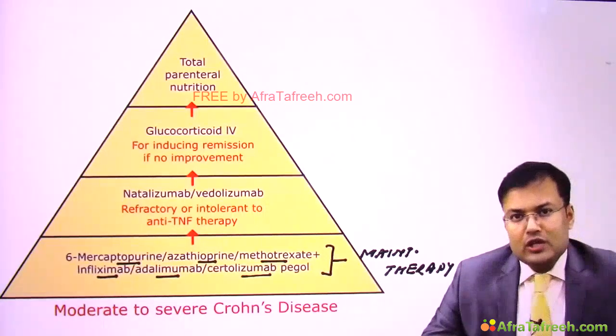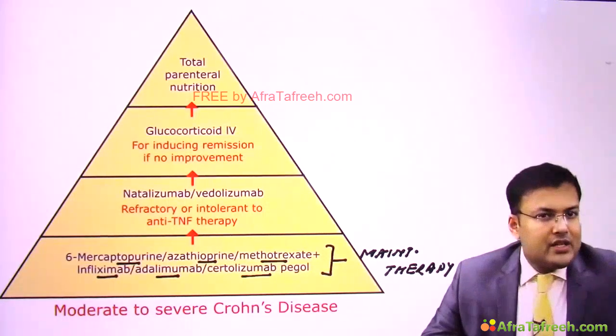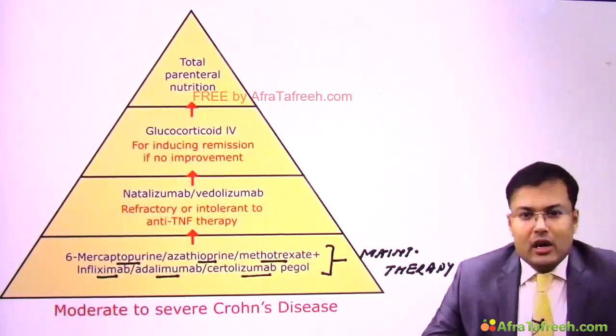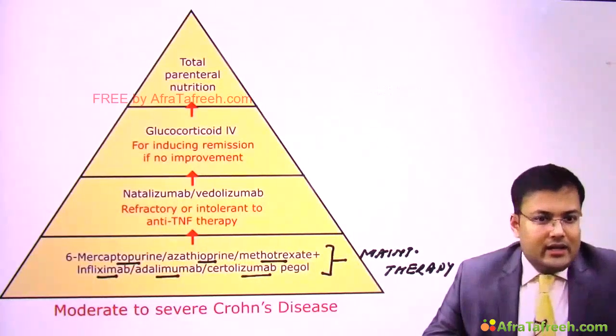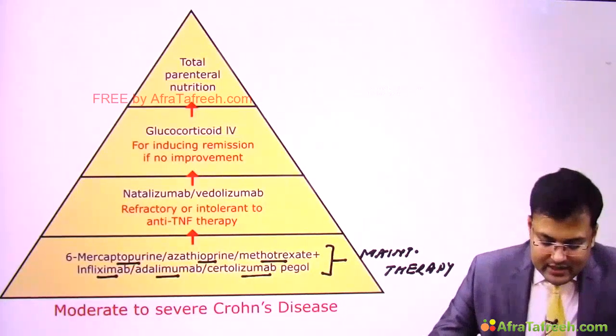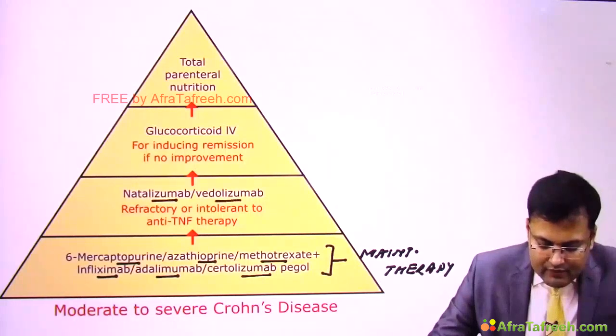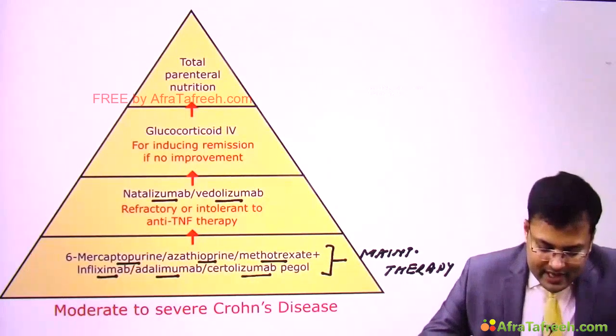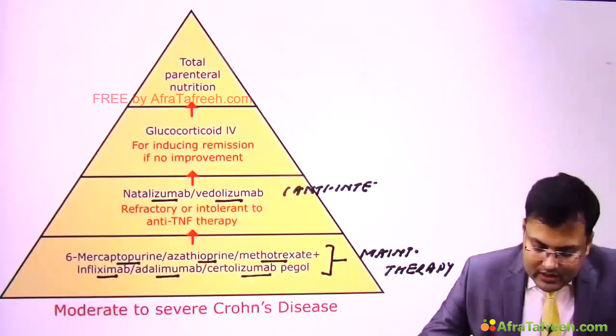So for maintenance therapy in moderate to severe Crohn's disease, we use 6-mercaptopurine, azathioprine or methotrexate plus infliximab or adalimumab or certolizumab pegol. If the patient is refractory or intolerant to anti-TNF therapy, in these patients we have to give anti-integrins. And what are the agents? Natalizumab or vedolizumab. Clear?